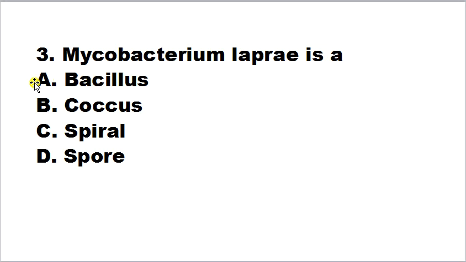Mycobacterium leprae is a bacillus, coccus, spiral, spore. So friends, what is Mycobacterium leprae? This is a pathogenic bacteria and it is also known as Hansen's bacillus. This is a bacillus bacteria. It causes leprosy. So the correct answer is Mycobacterium leprae is a bacillus.